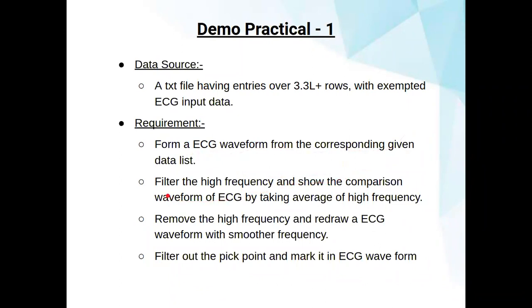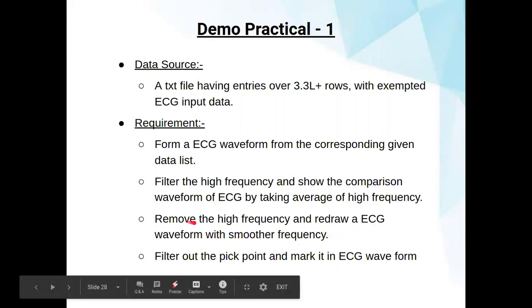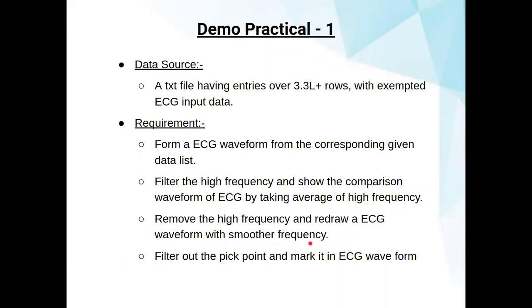Second, filter the high frequency and show the comparison waveform of ECG by taking the average of the high frequency. So you have to take the average of the high frequency and show a comparison between the waveform and the high frequency we have taken by the average. Then remove the high frequency and redraw the ECG waveform with a smoother frequency. Then we have to redraw what we have taken as comparison.